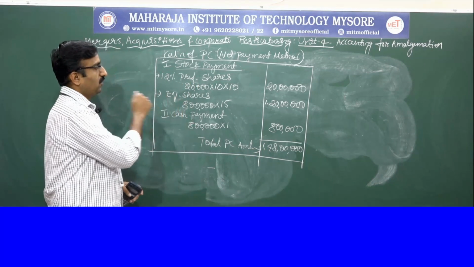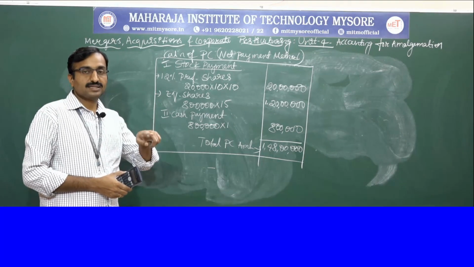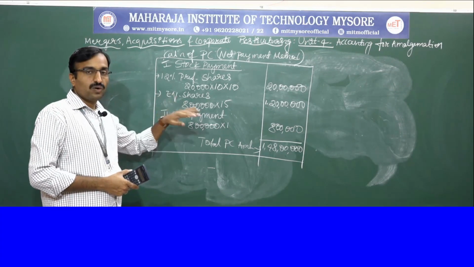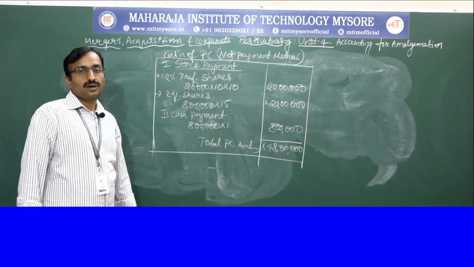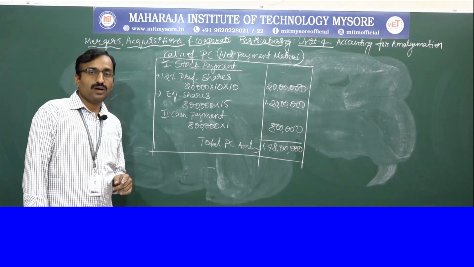This is how we solve the problem. So in the net payment method, he will be asking either this kind of question or the previous one. Out of these two, he will be asking one. Hope you understood.